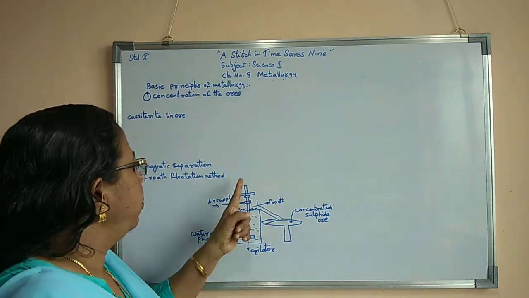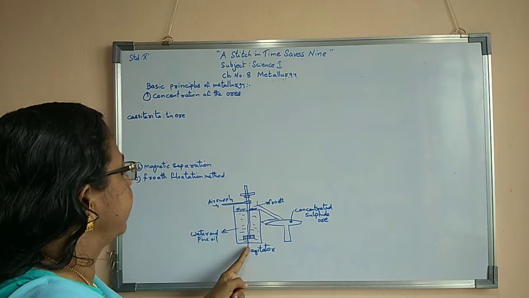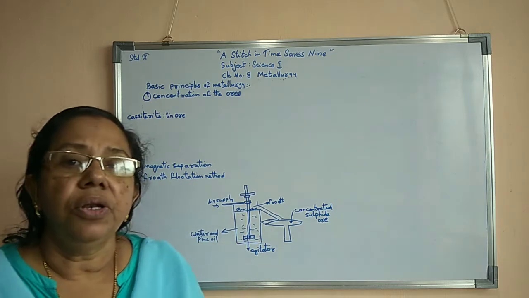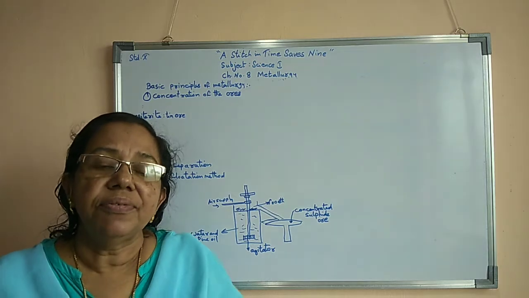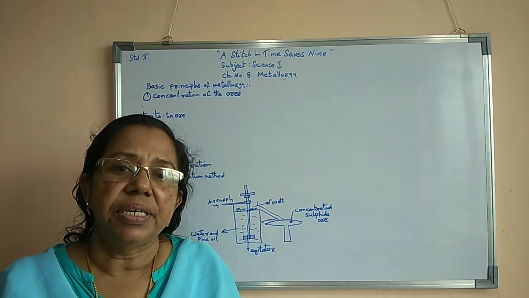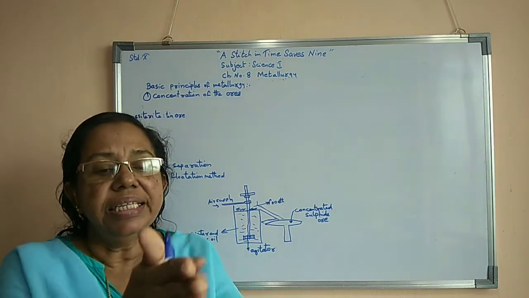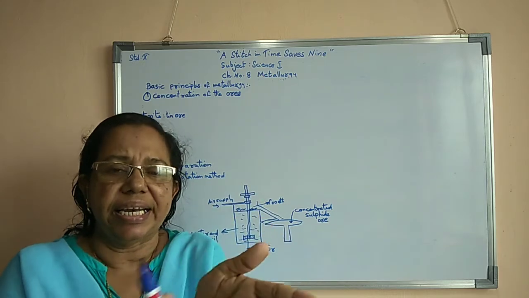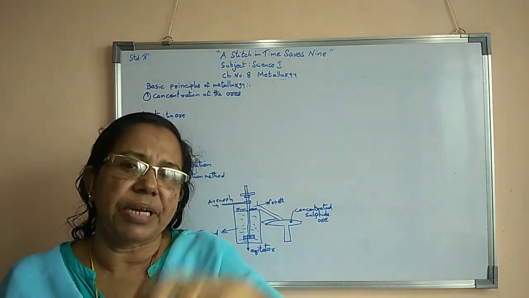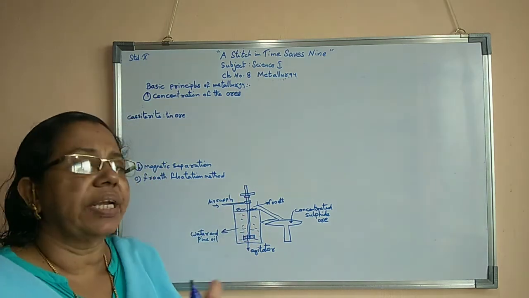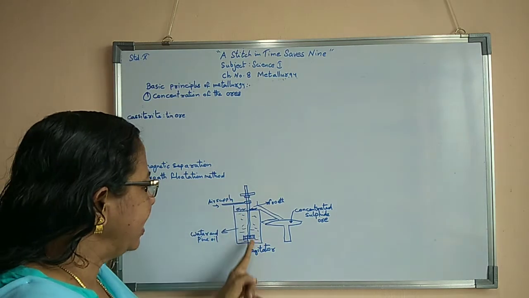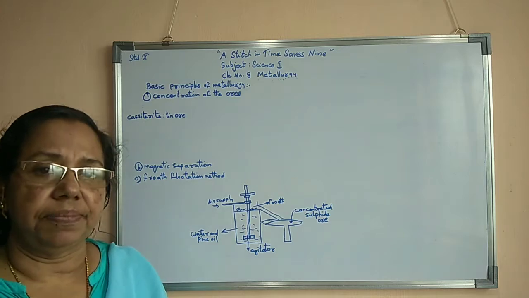After that we have to use one agitator. Normally when we make curd, we have to separate the butter from the curd. For that one device is used, and with our hands we rotate it. As a result of it, butter separates. Similarly here, a device is used for rotating. That device is known as an agitator.